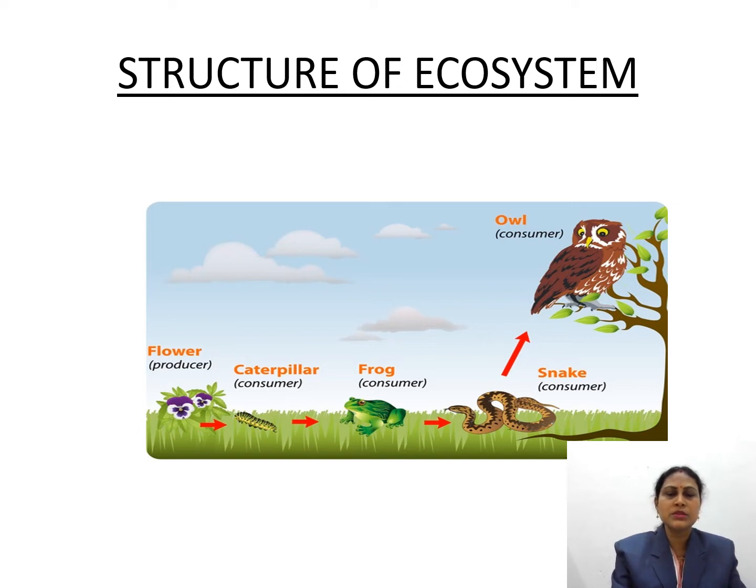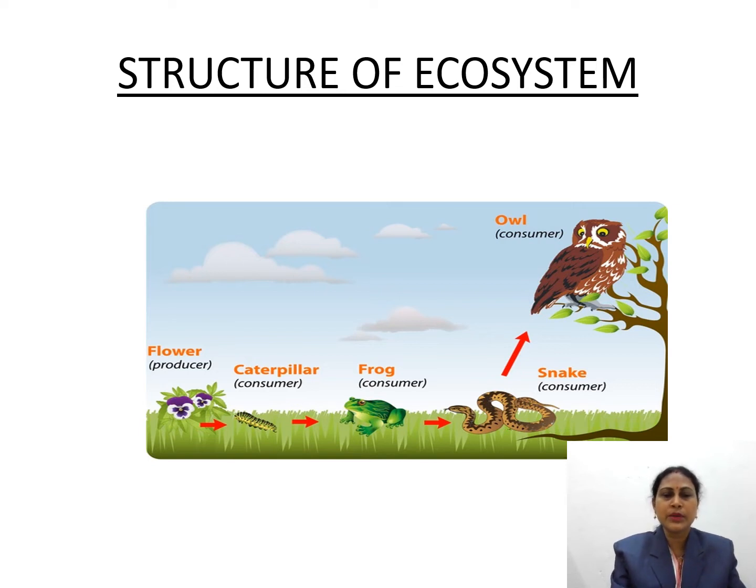The structure of an ecosystem means producers, consumers, and decomposers linked together. Consumers have different parts: primary consumers, secondary consumers, tertiary consumers, quaternary consumers.